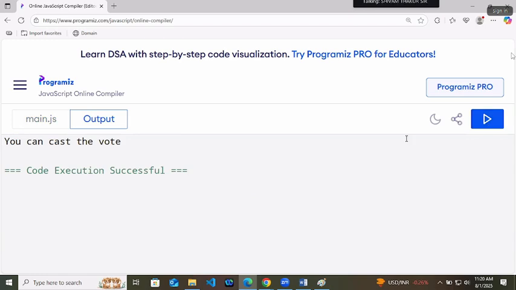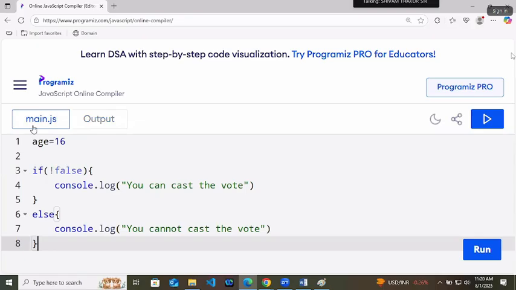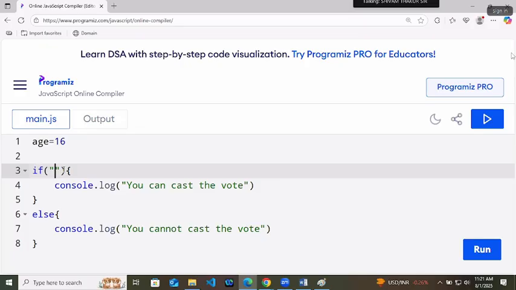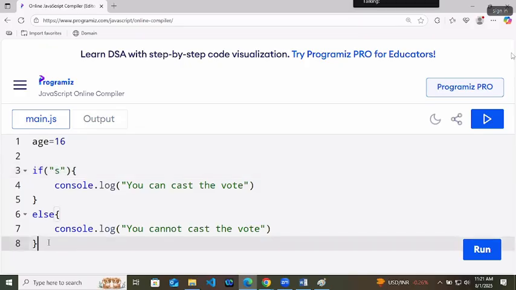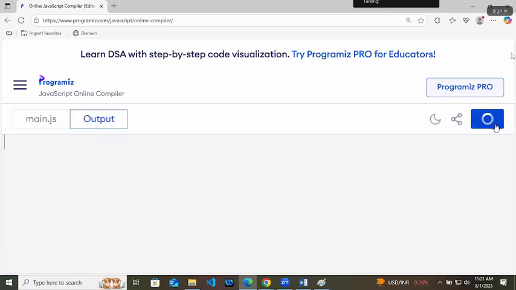It does not depend on anything else. It mainly checks for true or false. Here, if I'm writing something like this, then you can cast the vote. Yesterday only I told